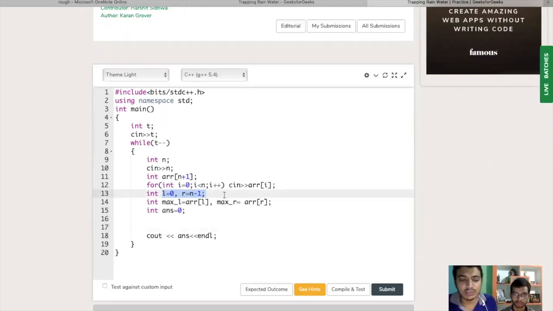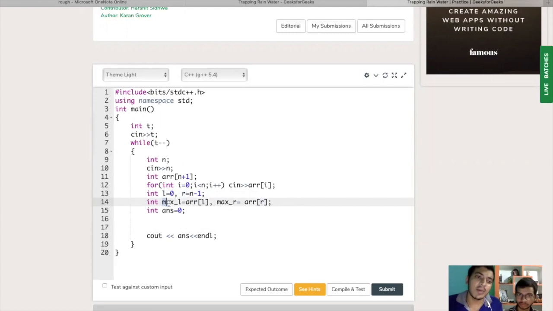How many variables are we going to require? First of all, as we explained, we are going to require two pointers, L and R. L is the left, initialized from the leftmost, and R is the rightmost pointer. Two variables are also required, max L and max R. And obviously the answer, in which we are going to store our final answer.